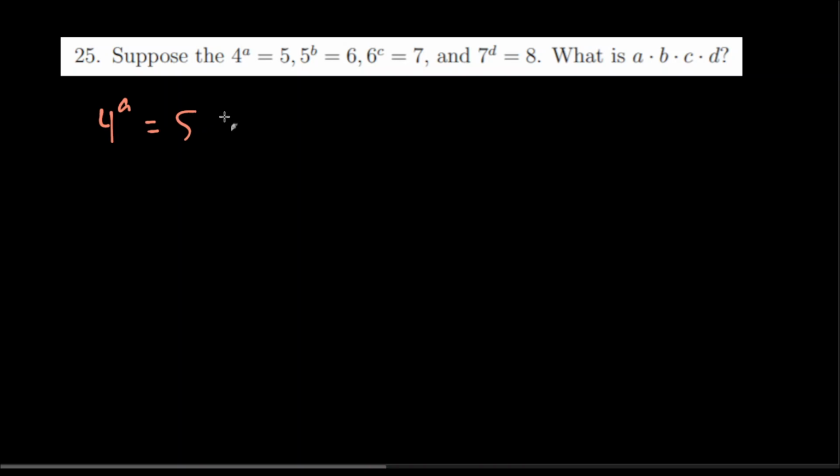And if that doesn't scream logarithm to you, please go to Khan Academy, review the logarithm section, go to your math teacher, and ask them to teach you what logarithms are.